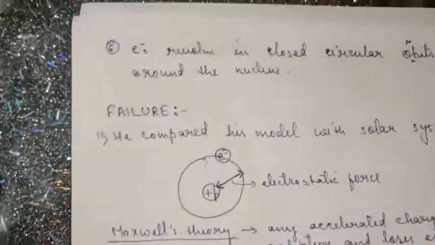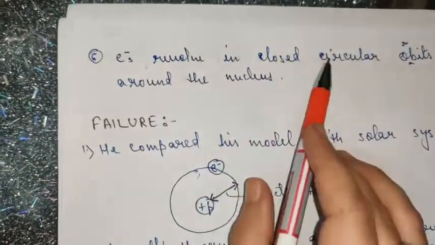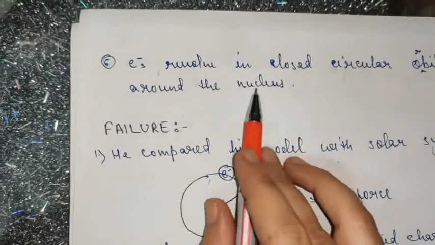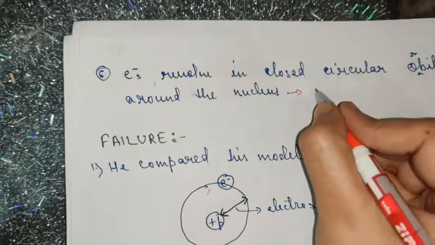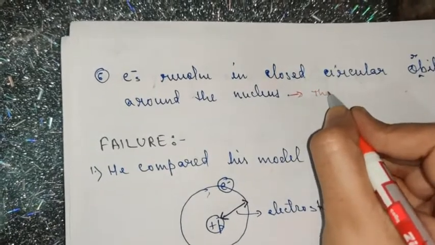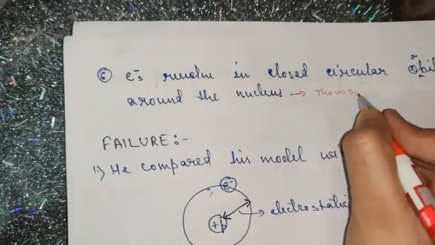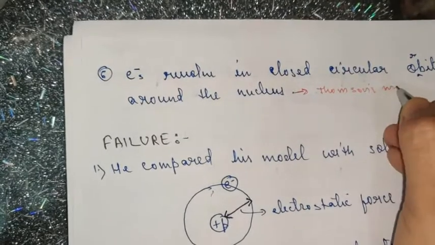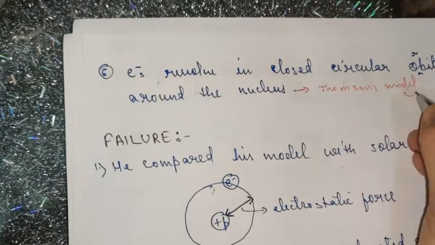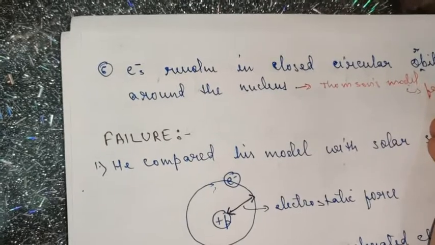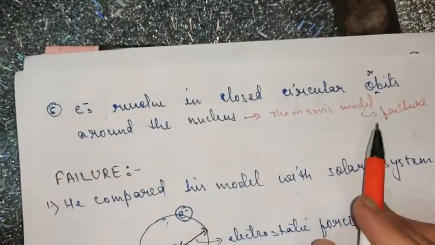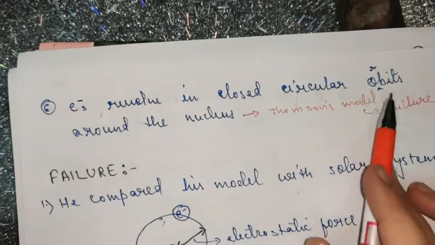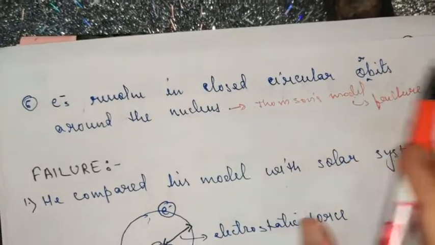Now next he said that electrons revolve in closed circular orbits around the nucleus. Now when he gave this point, then Thomson's model was totally discarded. Thomson's model was a failure after this point only, when Rutherford put forth this point, because according to Thomson, he did not mention any circular orbit or anything in his model.